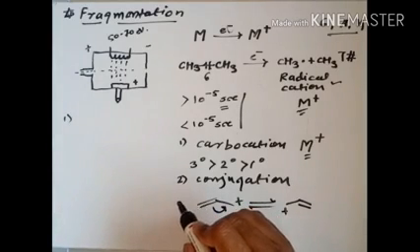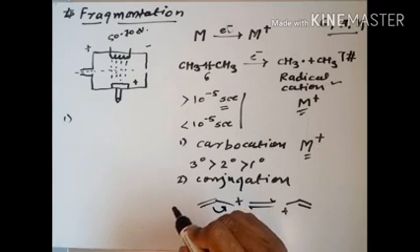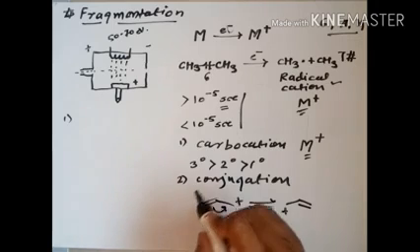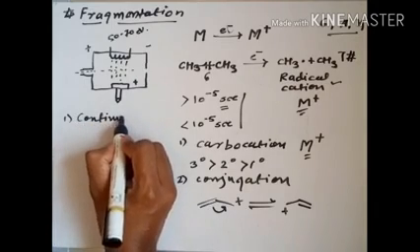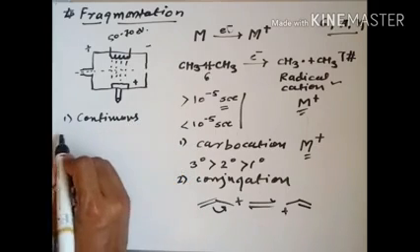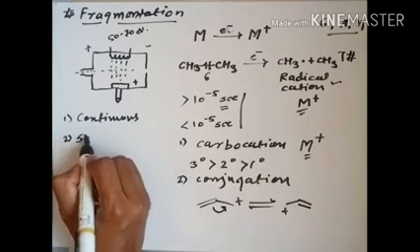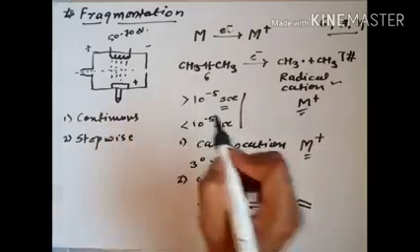In general books, Pavia is preferred by many students, and Pavia does not show continuous fragmentation. So the first is the continuous fragmentation, or chain fragmentation. The second is the stepwise fragmentation. What do we mean by continuous and stepwise fragmentation?